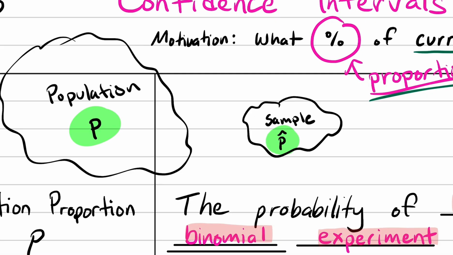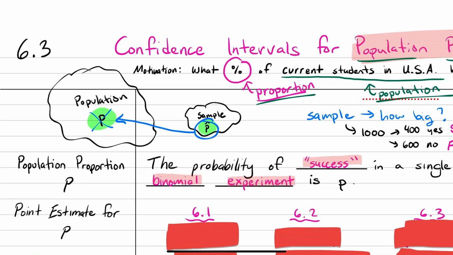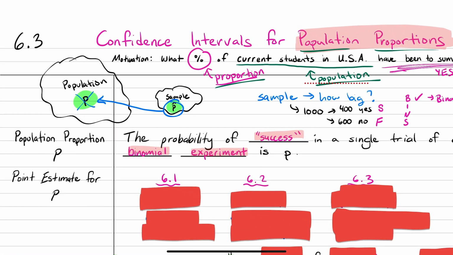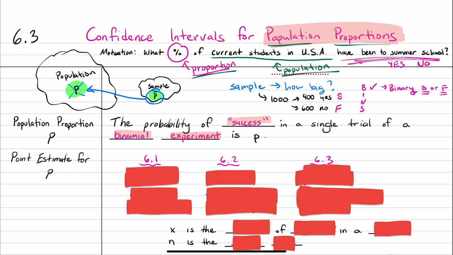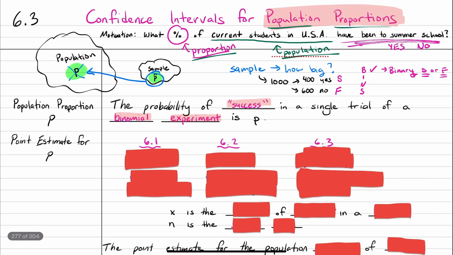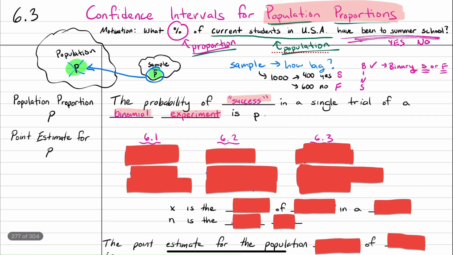Now, more than likely, we will never actually know what the true population proportion is, because that would mean we asked everybody, and that's very hard to do. So we will use P hat to try to estimate P. That's the idea here in section 6.3. What you need to know is P is for the population, P hat is for the sample.